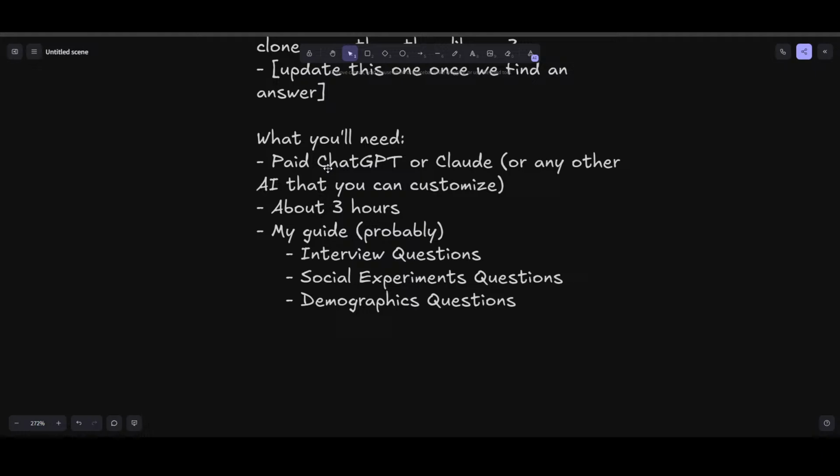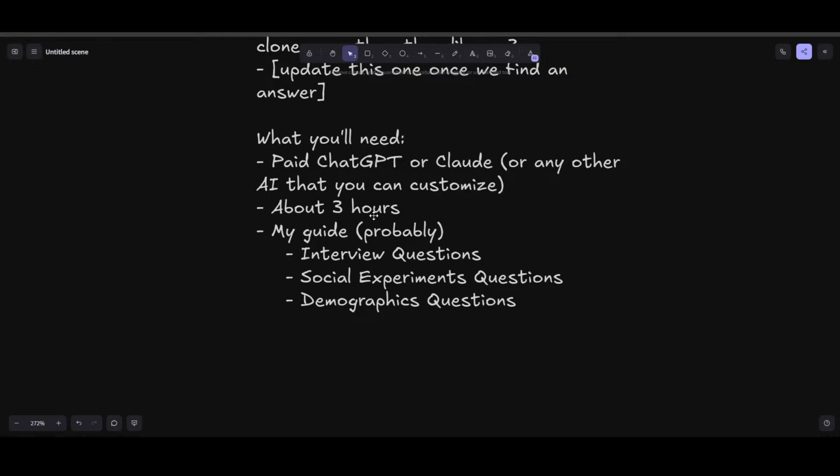And then something you're actually going to need for this. So you're going to need a paid ChatGPT or Claude account. If you are using something beyond those two, then really all you need is something that you can customize in some way, and then also provide reference documents to. So if you are using something besides ChatGPT or Claude, you probably already know how to do that kind of stuff, so I'm not going to worry about you too much, but that's kind of that process.